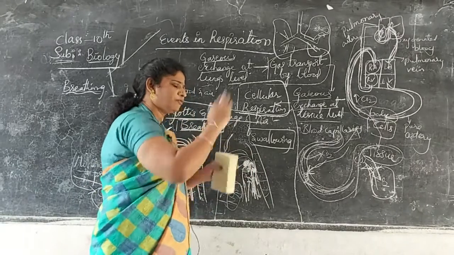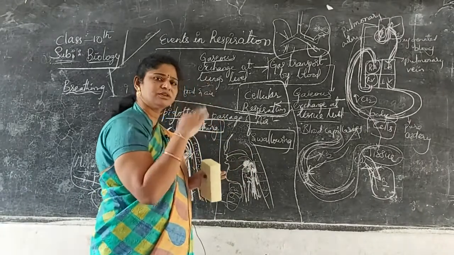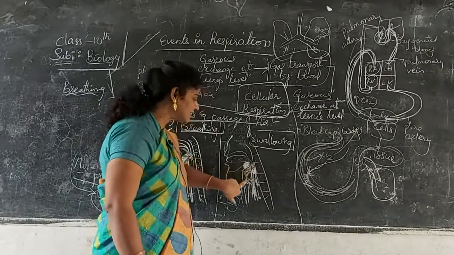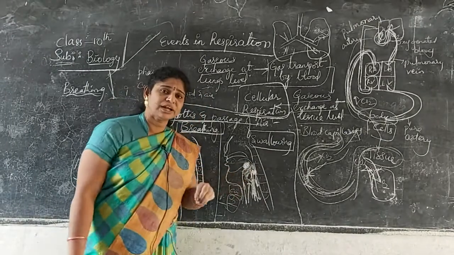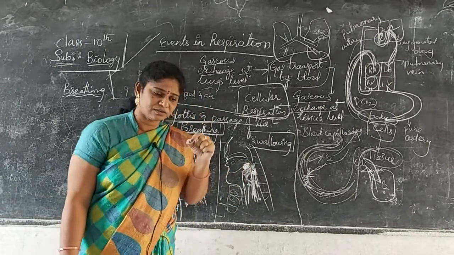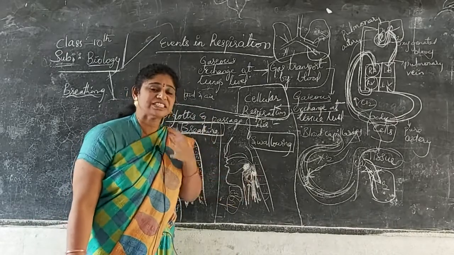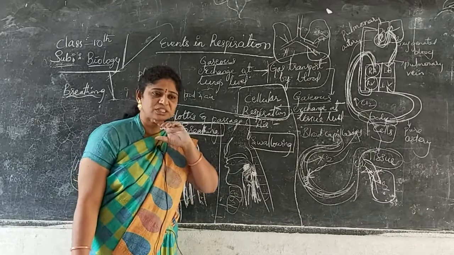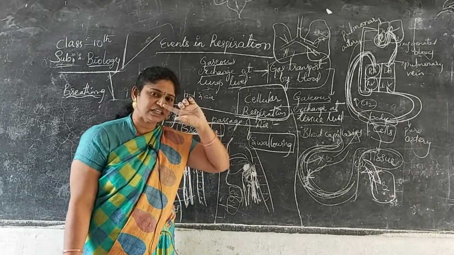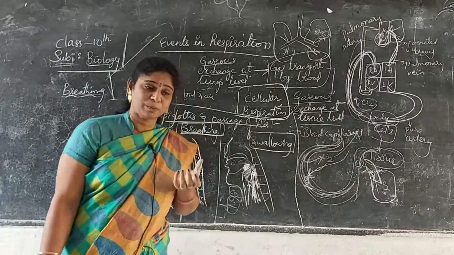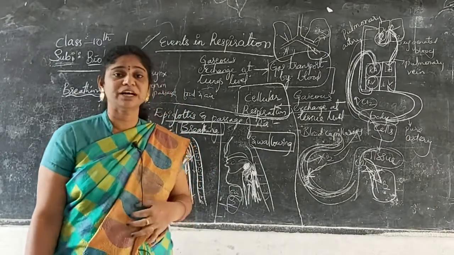The epiglottis may be vibrating. It moves this side and that side as soon as the food particle enters into the trachea. As soon as the food enters the trachea, it is flushed out with certain force, which touches the nasal cavity. Sometimes it may come out from the nose, sometimes that food particle may come out from the mouth.